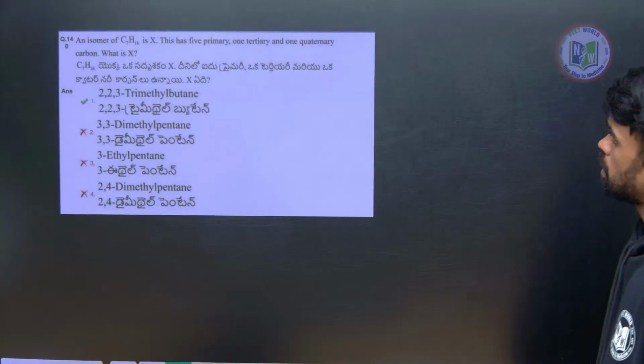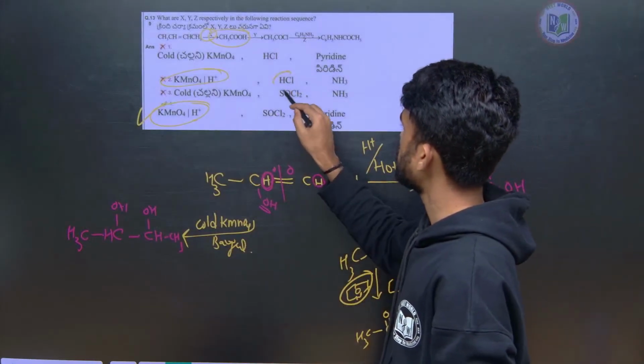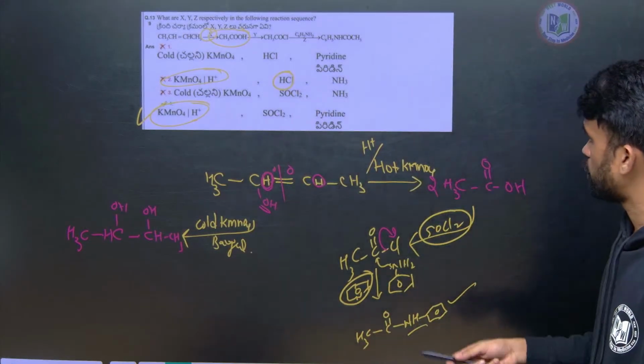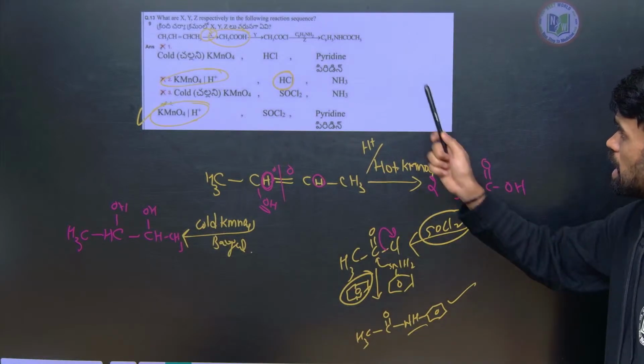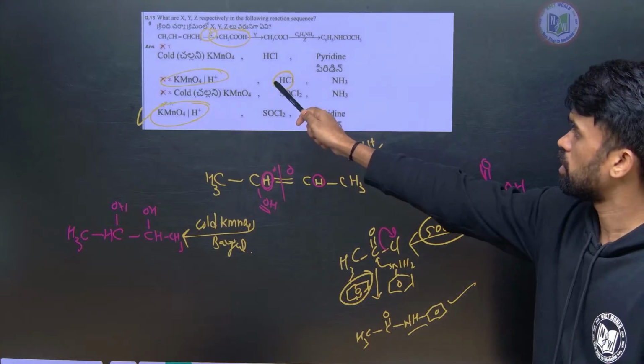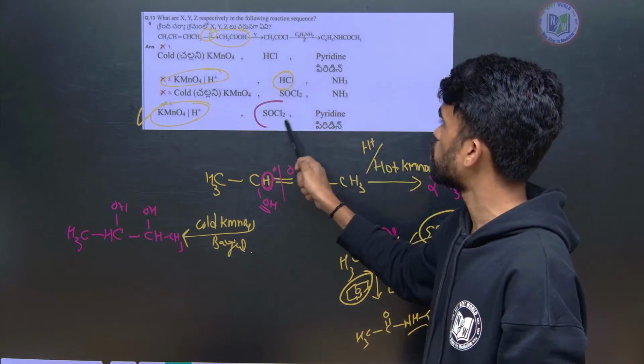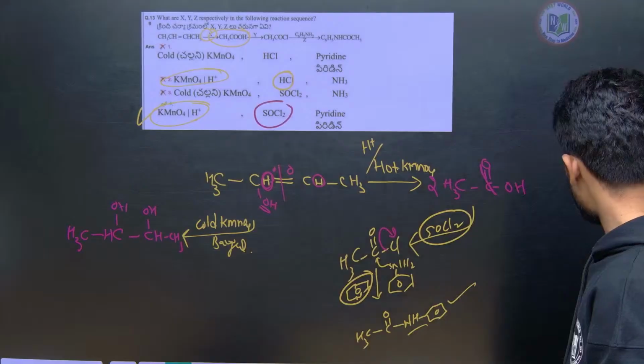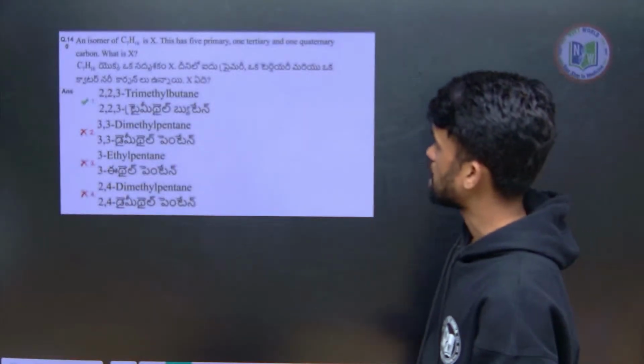So why not the third one? Here they are using HCl. There is no reaction between this carboxylic acid and HCl, so it won't react. It is not a suitable reagent. Thionyl chloride is the best reagent here for conversion of carboxylic acids to acyl halides.